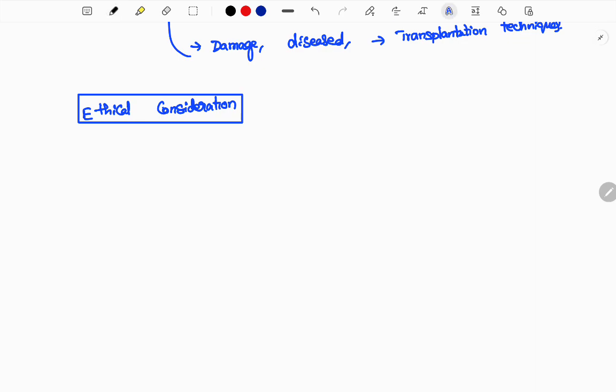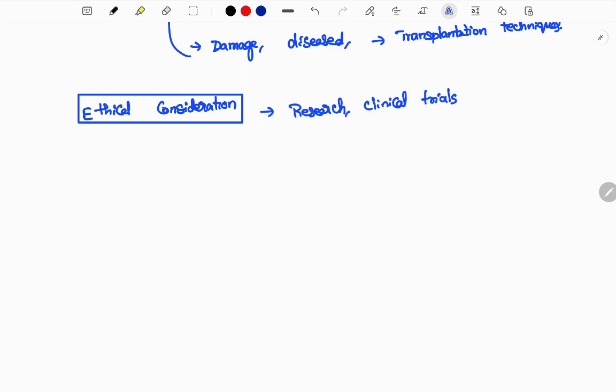So here the introduction should be given in a clear format, because when a science and technology concept or modern science concept or any other thing comes into the news or into a mains question, you need to define it initially. Only then will the examiner understand that you know the topic. That's one. So here, ethical consideration you can see.